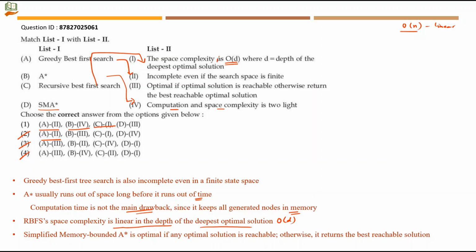Otherwise, it does not end the algorithm without any result, but rather it returns the best reachable solution. So whatever is the best reachable, that becomes the optimal solution. So D will be mapping to 3. Option number 1 will be the right answer. I have taken the statements that are going to support the list 2 part.